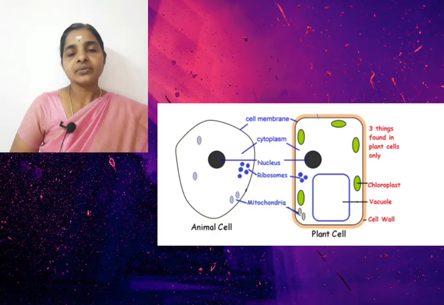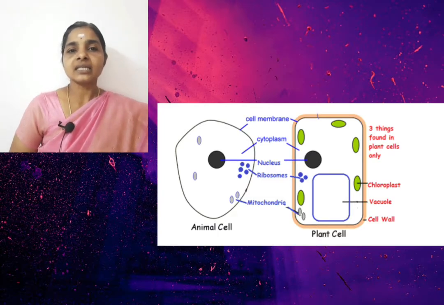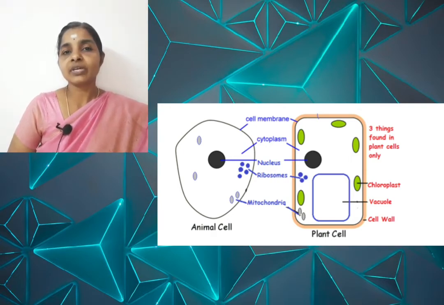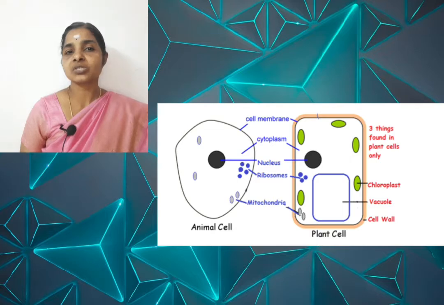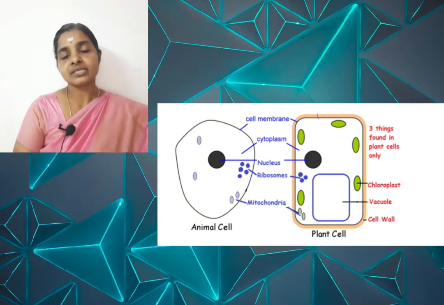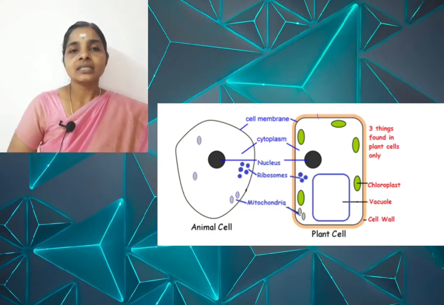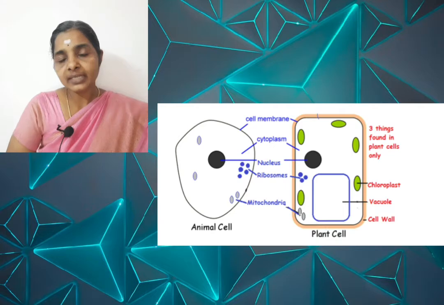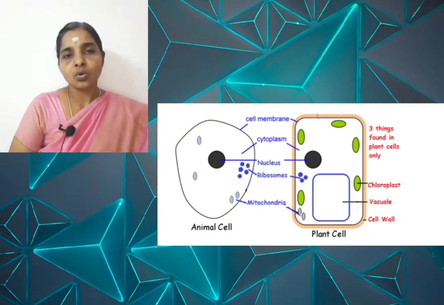This nucleus we can see in the central region in animal cell, whereas in plant cell, this nucleus is present towards the peripheral side because of the presence of a large vacuole inside the cell. This nucleus contains the information necessary for transferring the characters from parents to offspring.